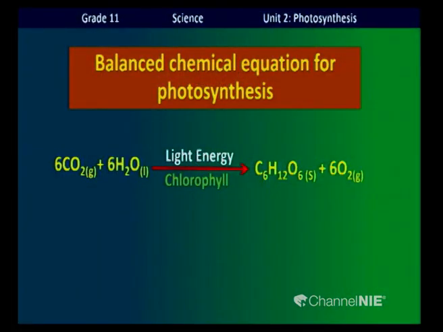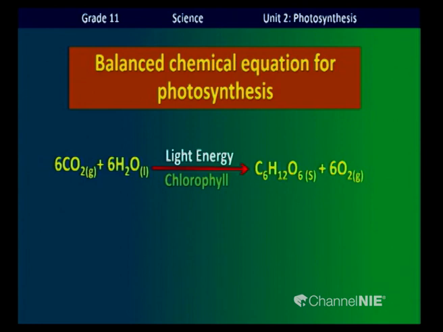Now, let us look at the balanced chemical equation of the photosynthesis process. Now, children, this is the balanced chemical equation of photosynthesis. You can study more details of this equation.